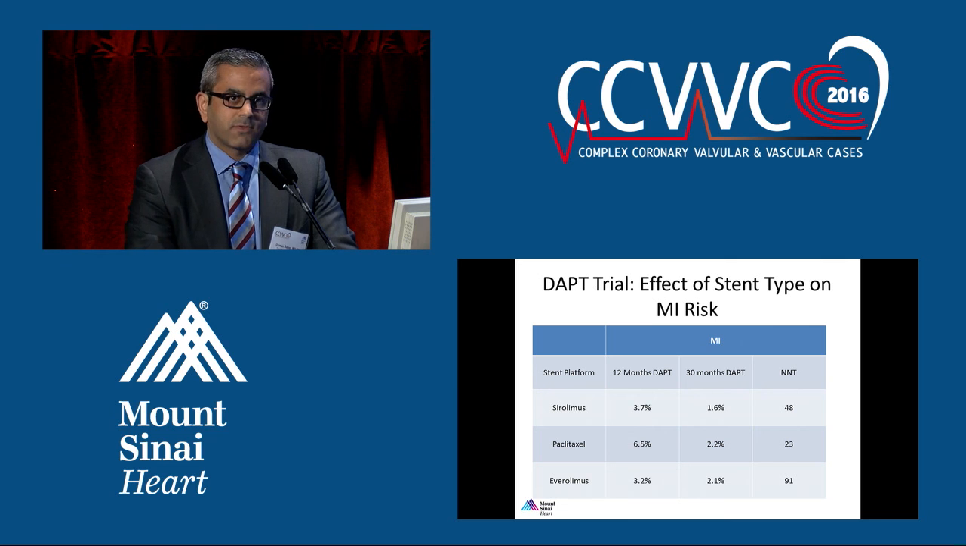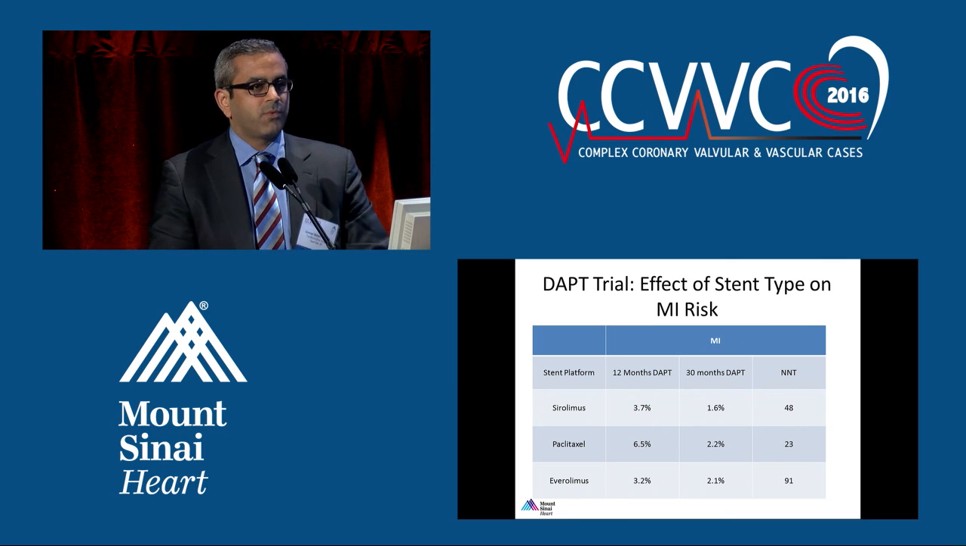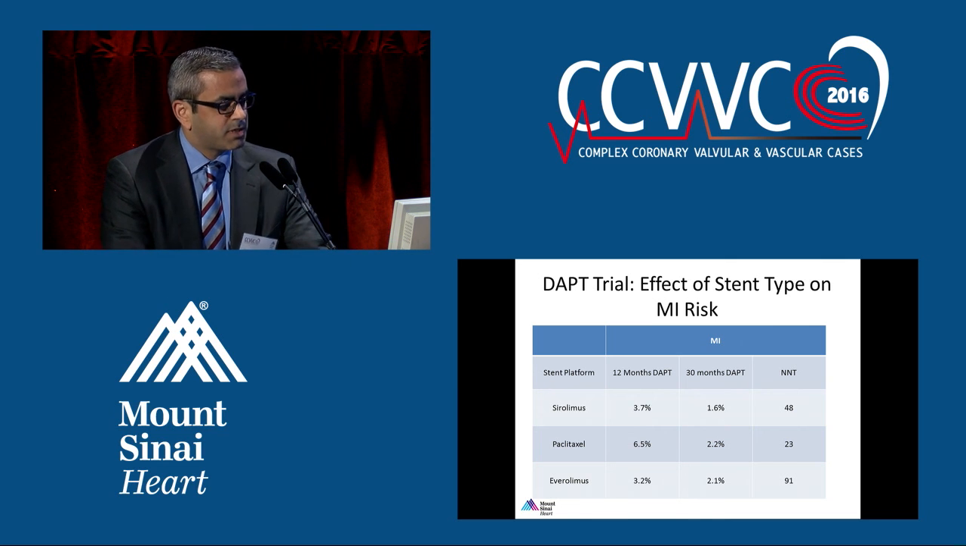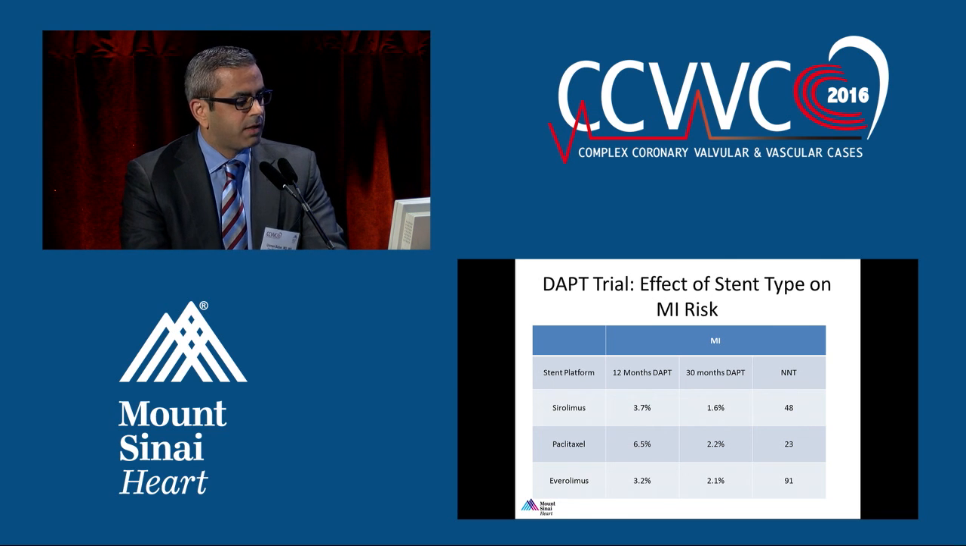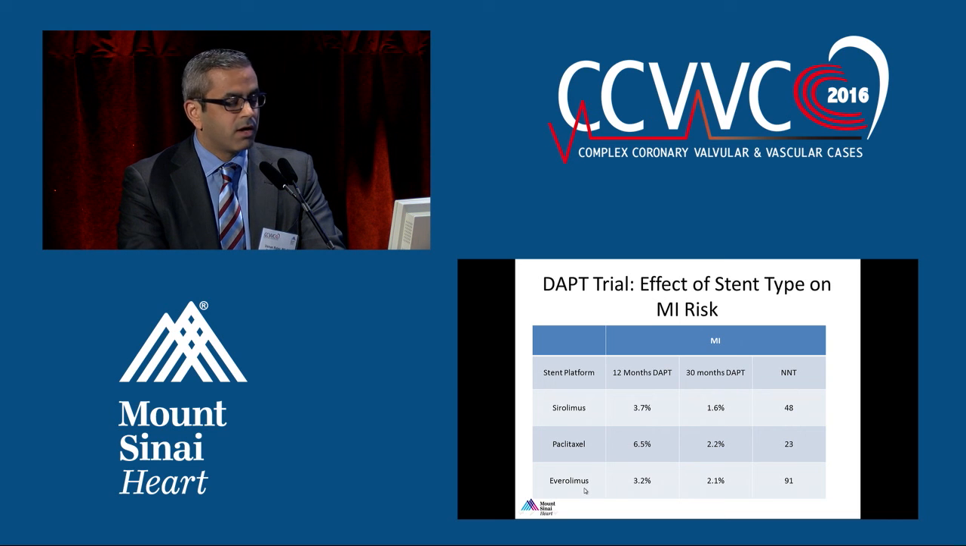And if we look at the corollary, the other side, what's the benefit we get from going for long durations? We see exactly what one would expect. These are data from the DAPT trial. What I've simply plotted here are the MI rates in the patients who got 12 months versus longer duration and the number needed to treat according to whether or not they got a sirolimus, paclitaxel, or everolimus eluting stent. You can see the number needed to treat.